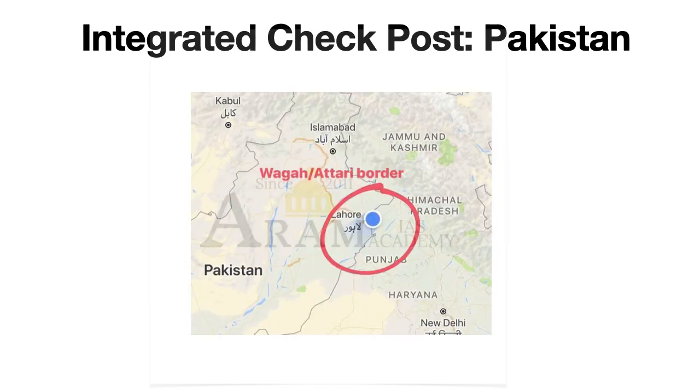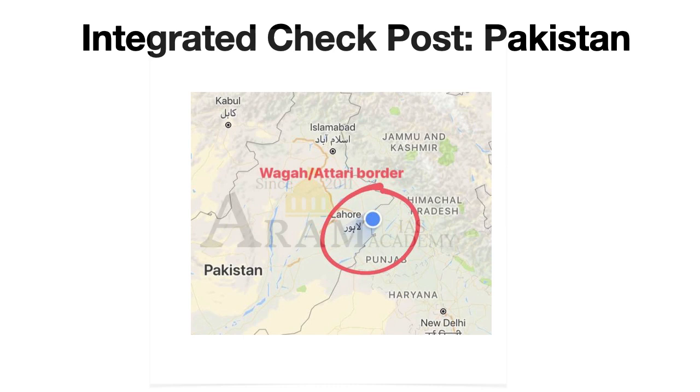We'll start with the first ICP. Of course, it is going to be with Pakistan. It is ICP Attari from the India side and Wagah from the Pakistan side. See, this ICP Attari is about 30 kilometers from the holy city of Amritsar in the state of Punjab. The corresponding site in Pakistan is Wagah. This Attari is almost midway between two historical towns, Amritsar on the India side and Lahore on the Pakistan side.